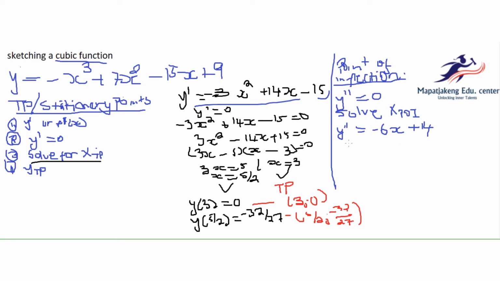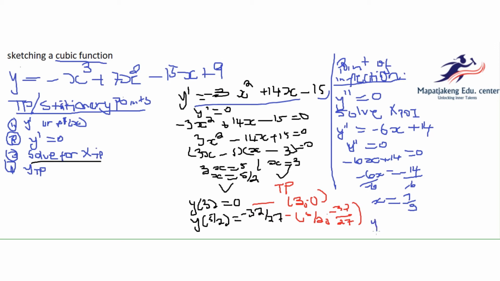Then we take this and say the second derivative must be 0. Then we do as this, and then we solve for x by taking 14 to the other side. It becomes negative 14. We divide with negative 6, divide with negative 6. Then we get our x being equal to, negative and negative becomes positive 14 over 6. To this side goes 7 times, and this side goes 3 times. That's our x for the point of inflection, x equals 7 over 3.